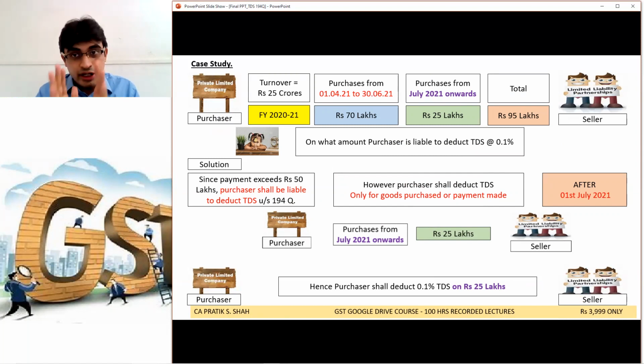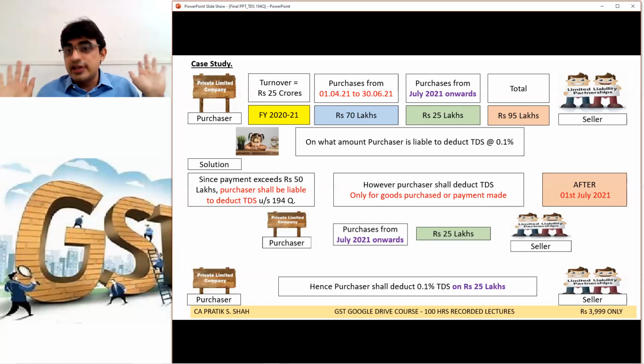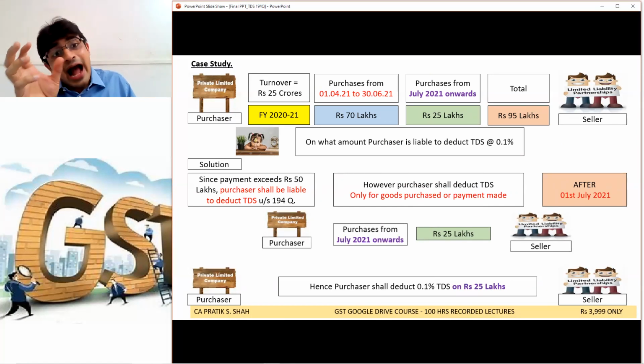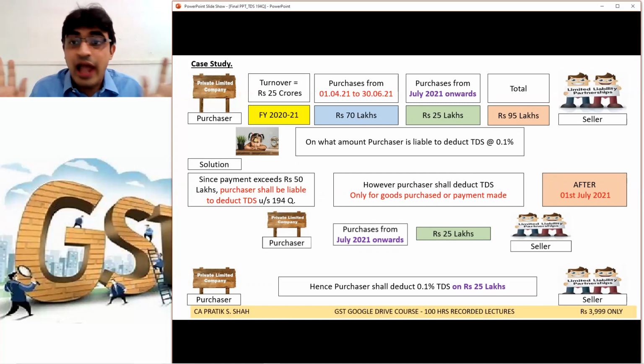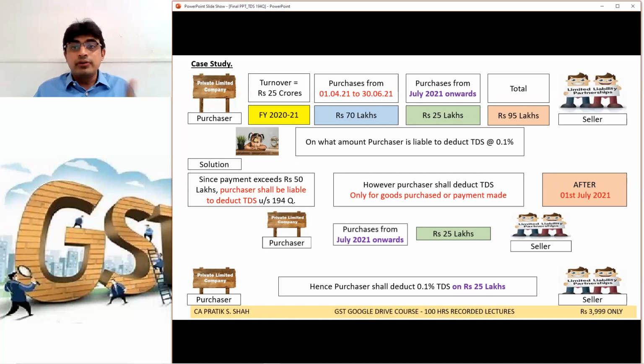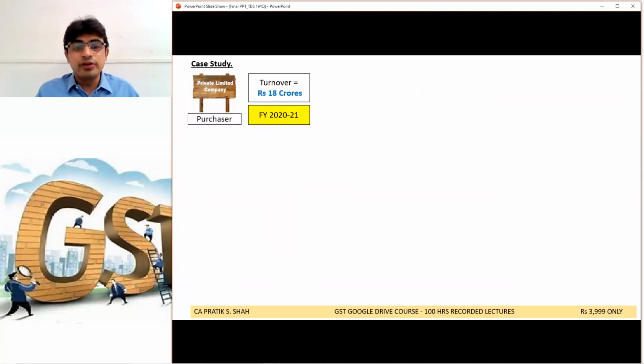So please try to understand, whatever purchases you are making prior to July, on that TDS won't be applicable. If it is 70 lakh, 1 crore, 10 crore, whatever, no TDS. Whatever purchase you have made after 1st July, only on that amount TDS is applicable. Okay, clear? Now in this case, I have written only for goods purchased or payment made. Payment means advances. Then only this comes. Clear?